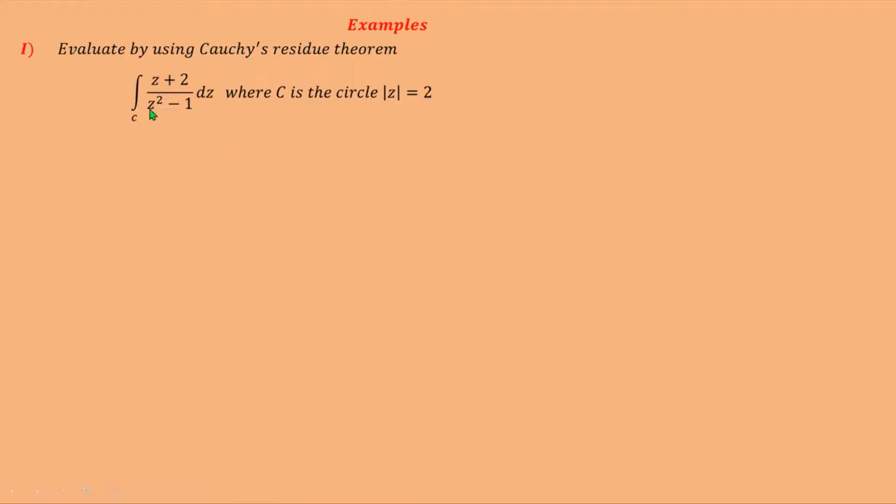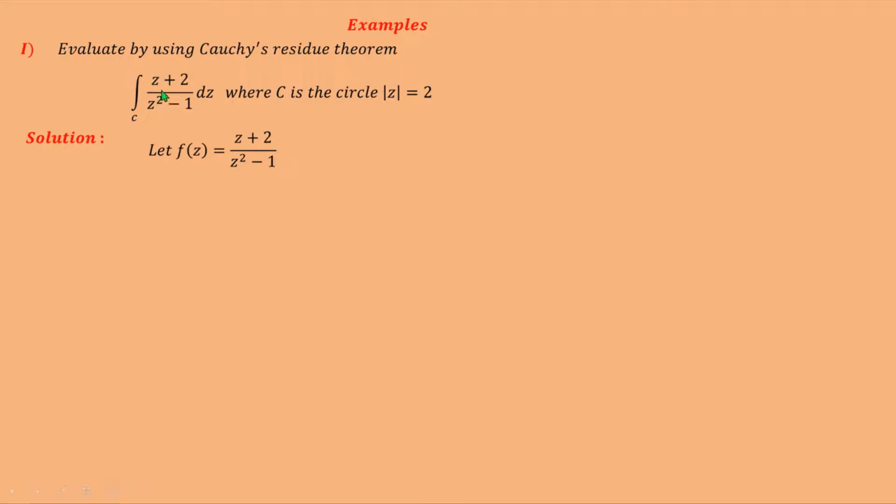Now we have to see some examples. See the first example. Evaluate by using Cauchy's residue theorem the integration over C of z plus 2 upon z squared minus 1 dz, where C is the circle mod z is equal to 2. Solution.